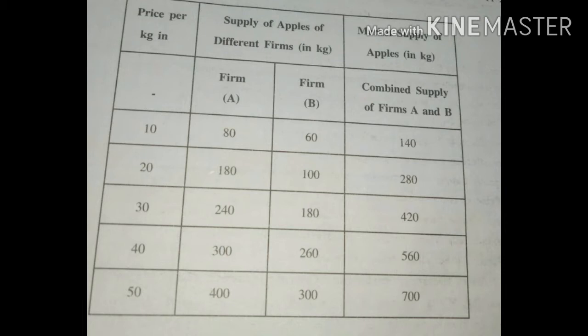Here in the table you can see firm A, firm B, and in the last column the total of A and B. Price is also given accordingly, what is the supply of each firm and what is the total supply. This is the same as what we have learned in the previous chapter of demand. Now here also you can see when the price is higher, supply is more, and when price is lower, supply is less. Here it's a firm who decides. So the firm is thinking that when price is high, then he should sell more, and when the price is low, then he should sell less of his commodity.